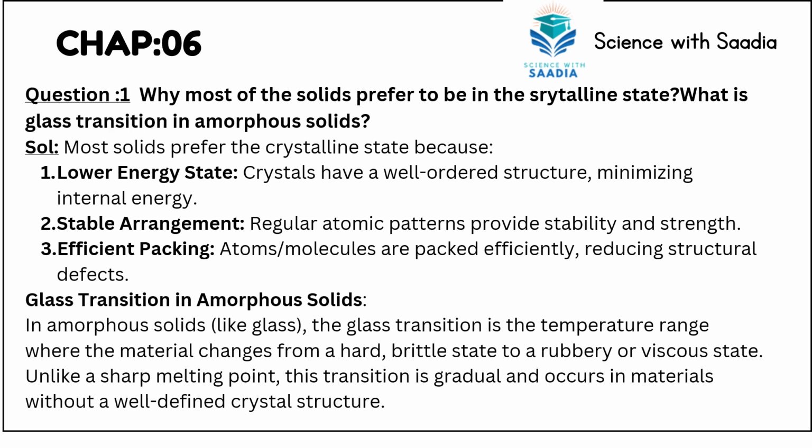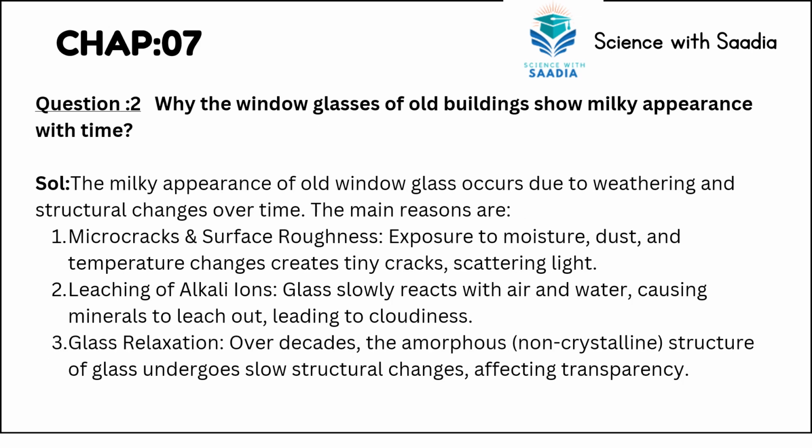Moving on to the next question, we have question number 2. Why do the window glasses of old buildings show a milky appearance with time? So the answer to this is, the milky appearance of old window glass occurs due to weathering and structural changes over time. The main reasons are micro cracks and surface roughness.